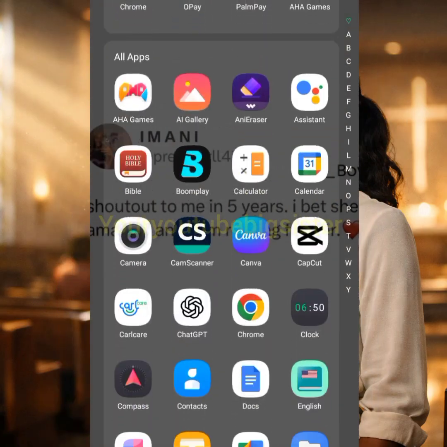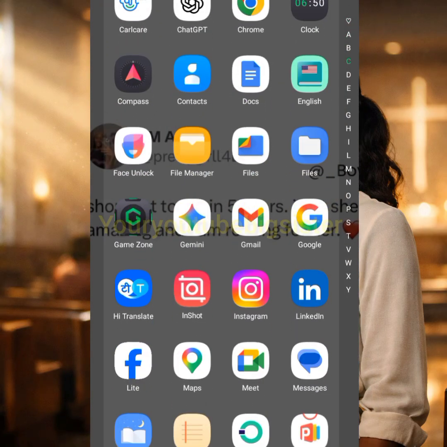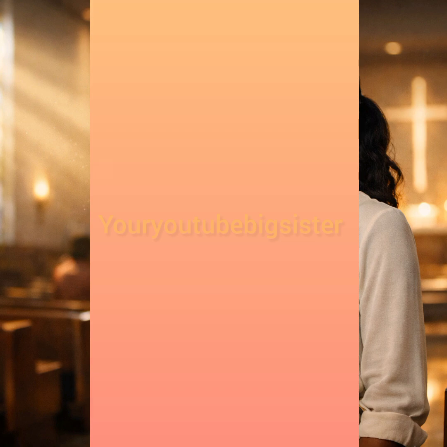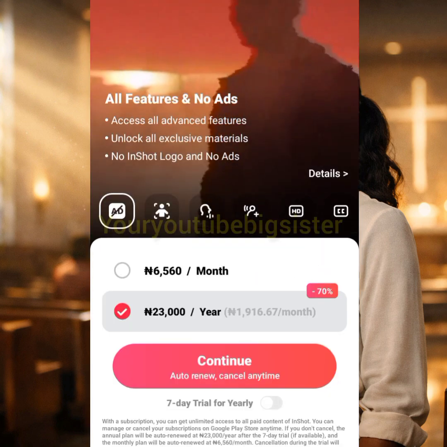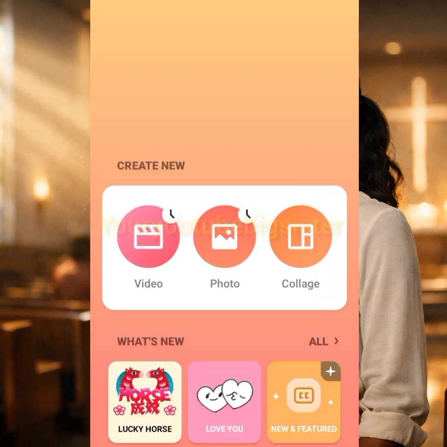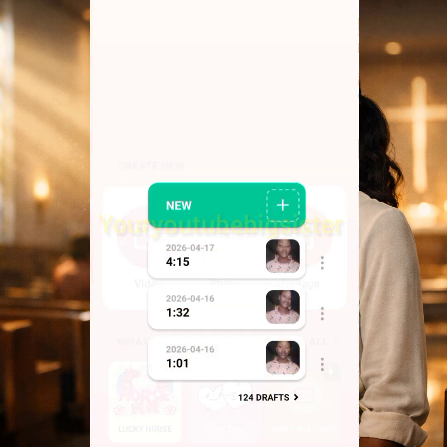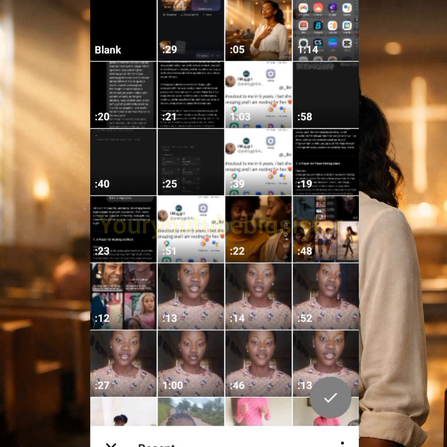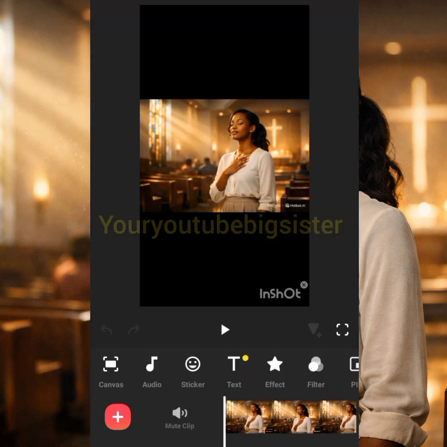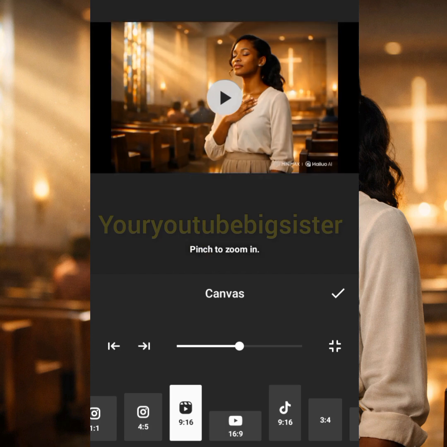So guys, this is the final step. We need to edit everything together. For the purpose of this tutorial, we are making use of InShot for our editing. Feel free to make use of CapCut or any editing app of your choice, right? Then we now have to bring in our picture, our video. Then we now have to import our audio. Mind you, this is for YouTube, right? So we have to change the aspect ratio to 16 by 9, right?